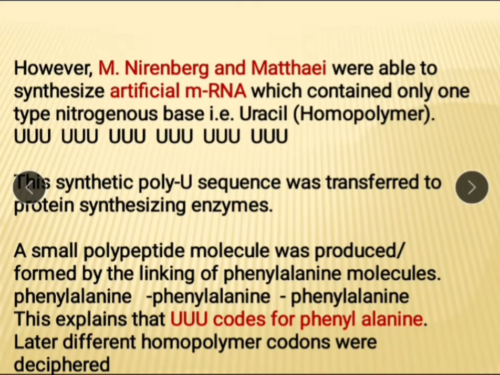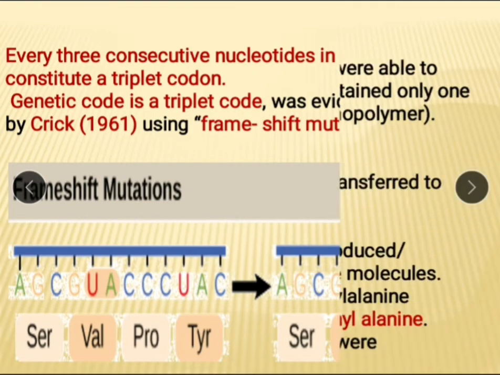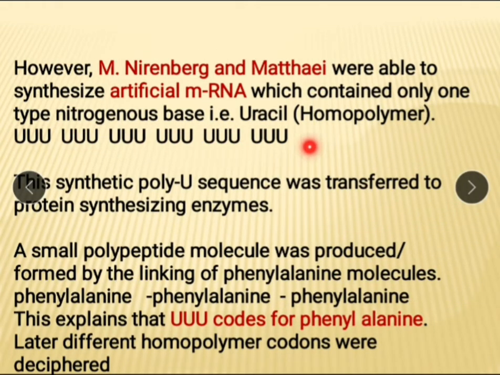They first synthesized mRNA which contains only one type of nitrogen base, that is uracil. Here, see, this is mRNA which consists only of uracil. And here this mRNA consists of different bases like A, G, C, G, U, A, but here it contains only one nitrogen base, that is uracil. Hence it is called a homopolymer.